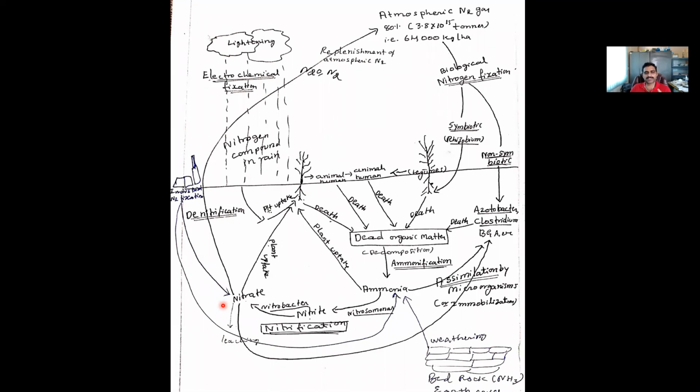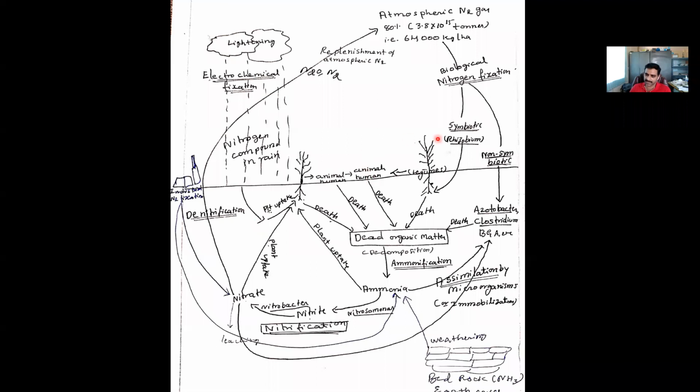What will happen to this nitrogen which comes to the soil? Coming back to atmospheric nitrogen fixation, whatever nitrogen is fixed through lightning will be taken up by the plant. It will produce plant biomass, which will be used by animals as well as human beings.